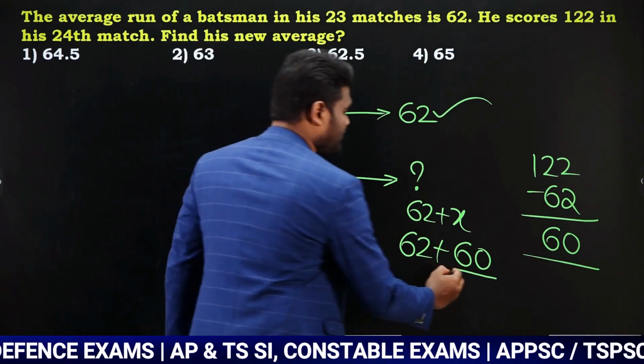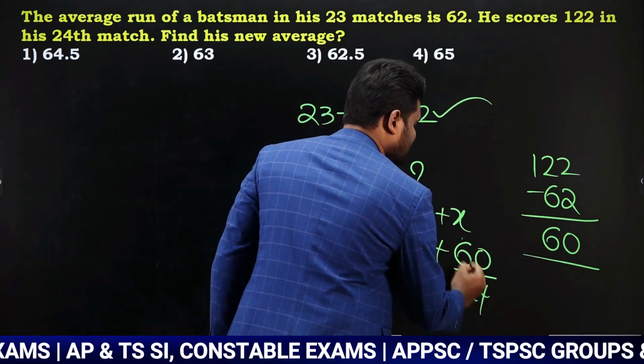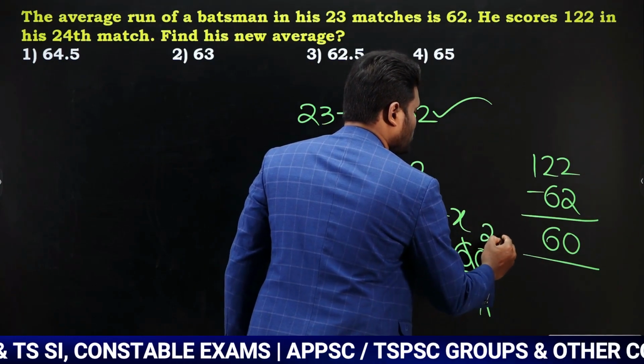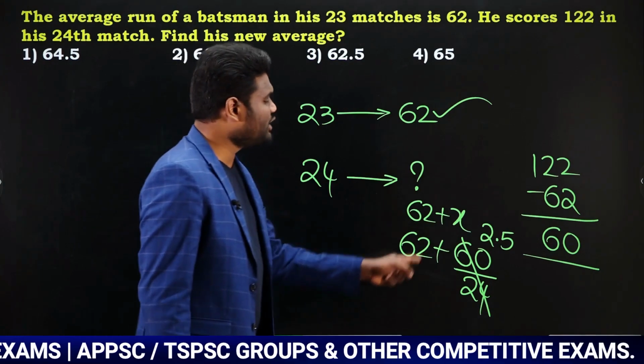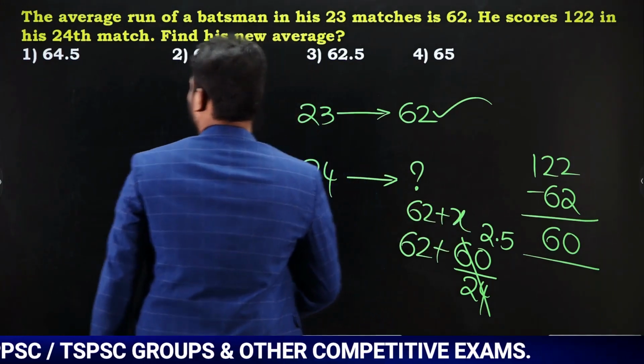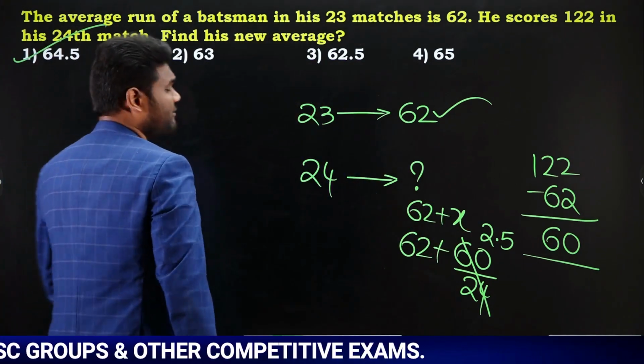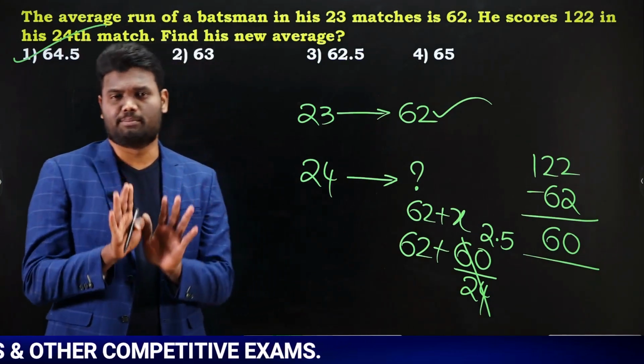All the matches means 24 matches. Yes or no? Now 60 by 24 is nothing but 2.5. So we can say that the new average is going to be 62 plus 2.5, which is 64.5, which is going to be the first option. Okay, very, very simple question.